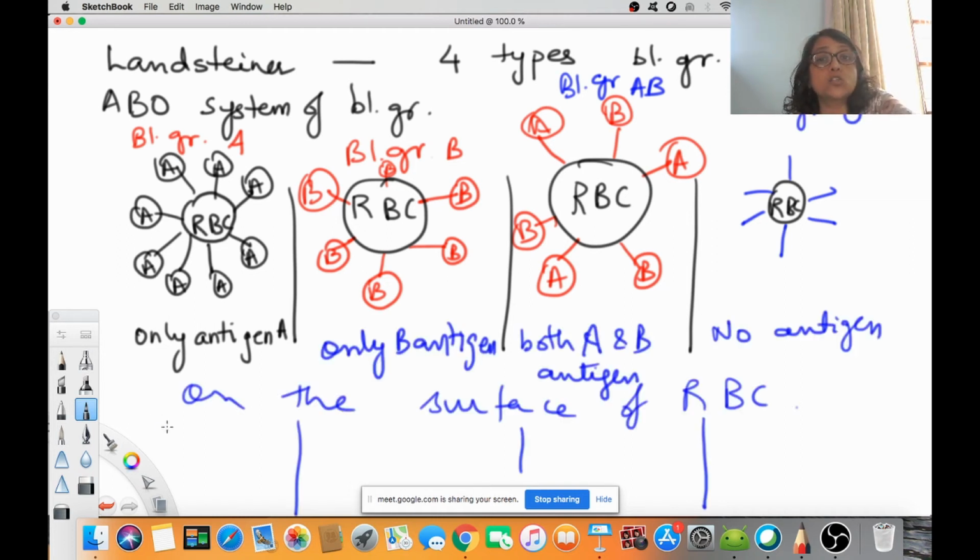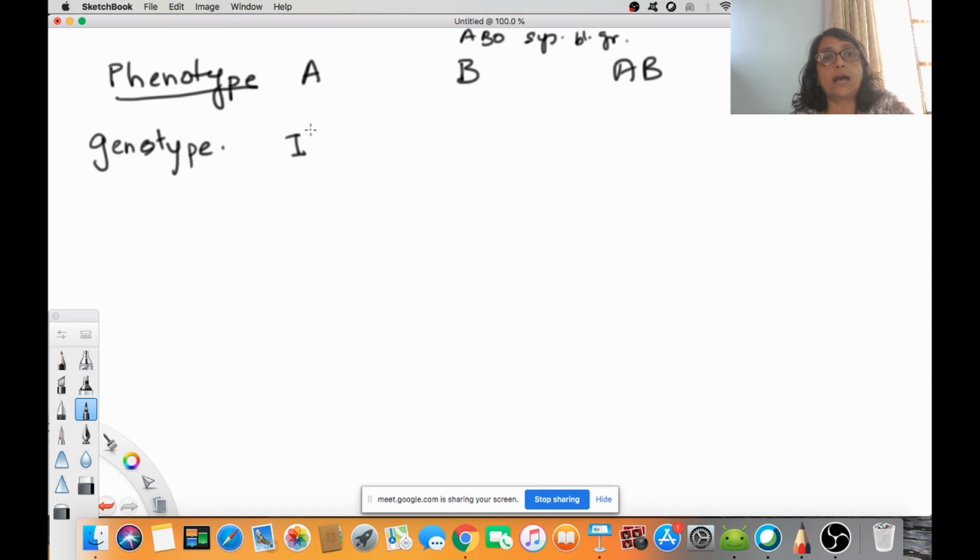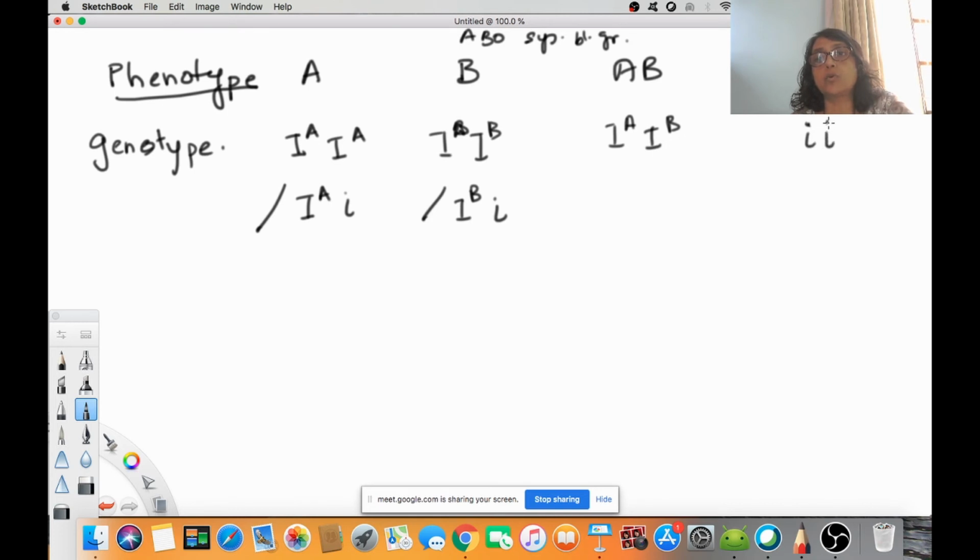Presence or absence of antibodies with respect to these antigens in the blood. With respect to the antigen and antibody, we have seen that there are four types of blood groups under the system of ABO blood group in man. Capital IA, capital IA, small i. Then capital IB, or capital IB, small i. This is capital IA, capital IB. This is small i, small i.